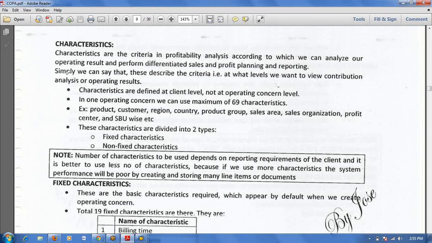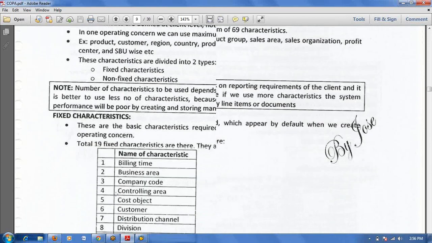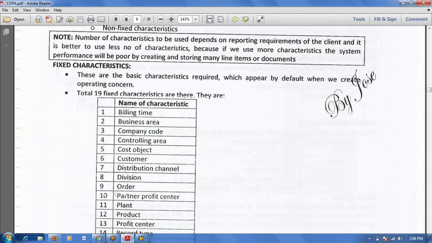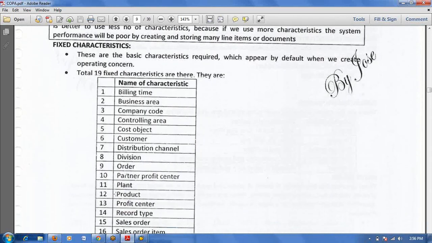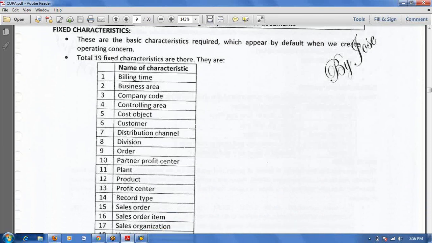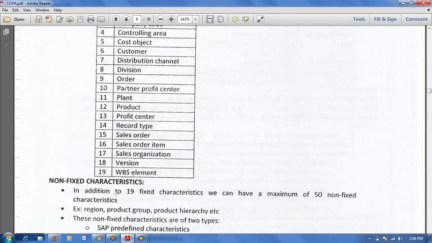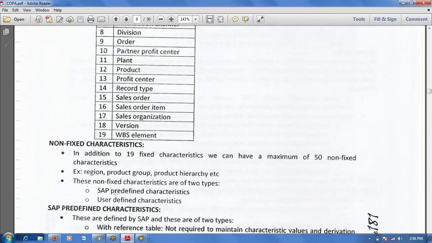Okay, here characteristics are of two types: fixed characteristics and non-fixed characteristics. There are 19 fixed characteristics: business area, company code, controlling area, cost object, customer, distribution channel, division, order, partner profile, plant, product. These are all the fixed characteristics.